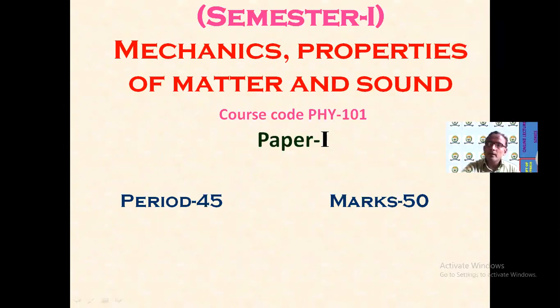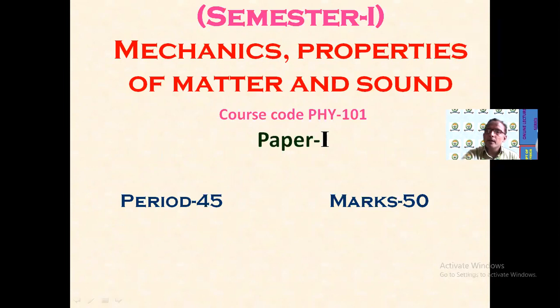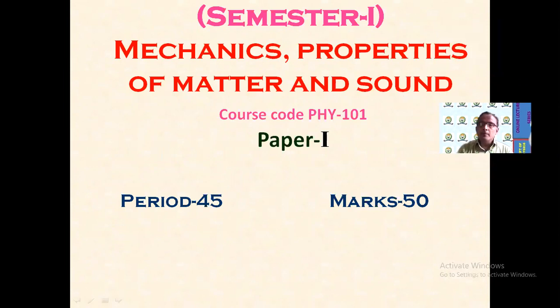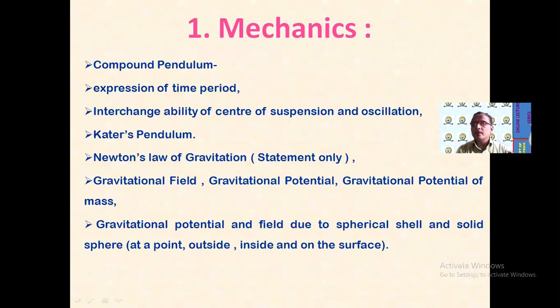Now first semester, paper first, Mechanics, Properties of Matter and Sound. Code is 101, it is for 50 marks. Now this paper contains 4 chapters, as the title of the paper suggests, and these 4 chapters belong to 3 different sections of physics. The first chapter belongs to the first section, that is Mechanics. Its title is also Mechanics.